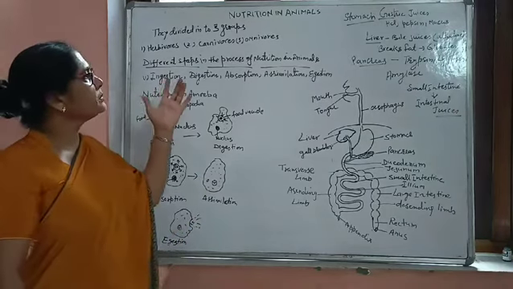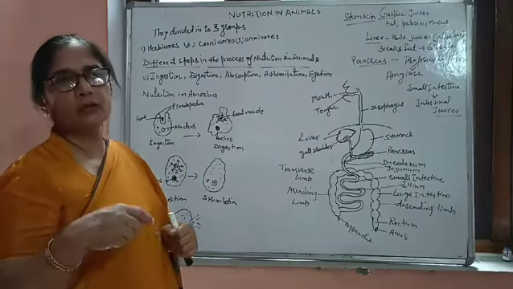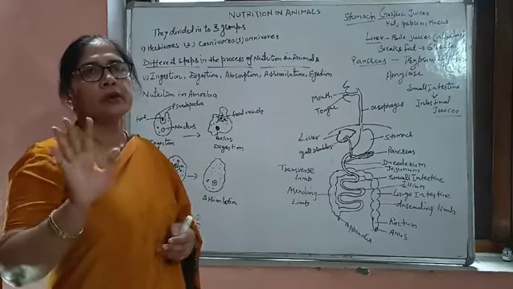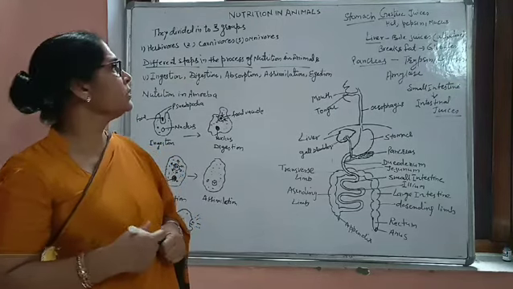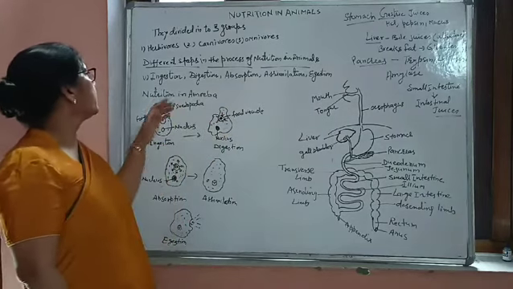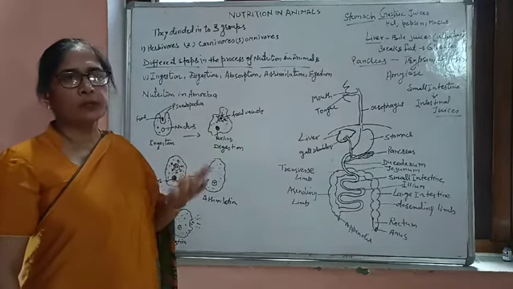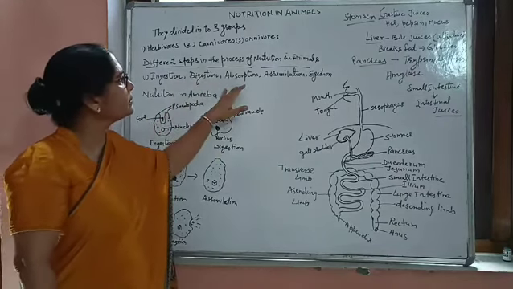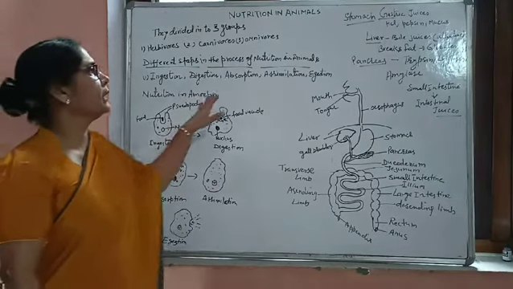Now, what are the different steps in the process of nutrition in amoeba? Whenever we are talking about nutrition in animals or higher animals, we will say five steps are there, and these five steps are ingestion, digestion, absorption, assimilation, and egestion. As I told you, ingestion is taking food inside, digestion is breaking that complex food into the simple form. Then after digestion, the nutrients are absorbed by the body, and that is known as the absorption.